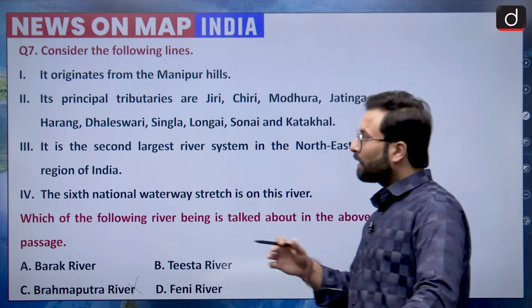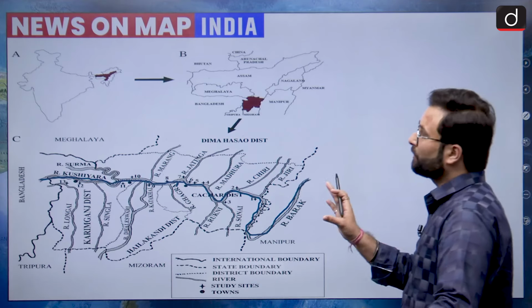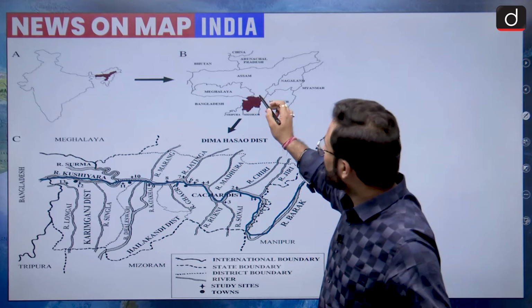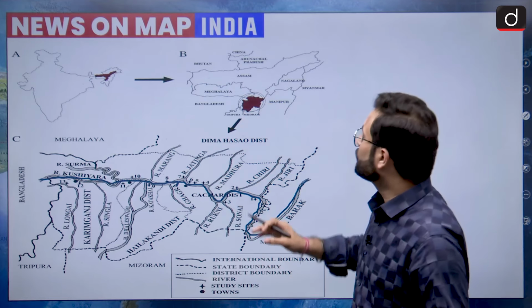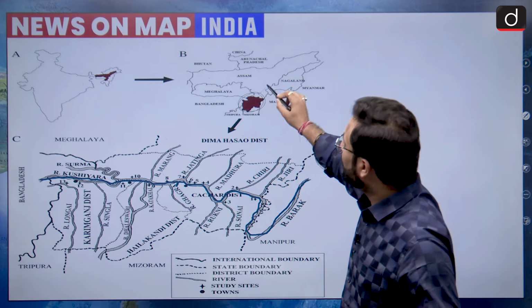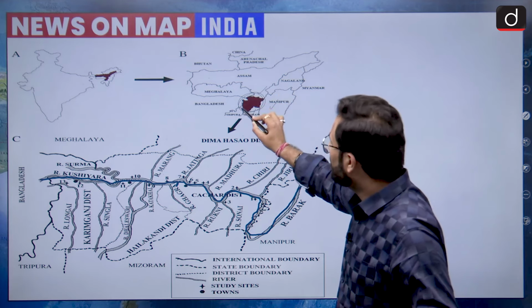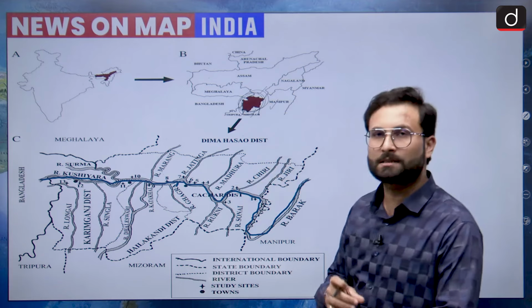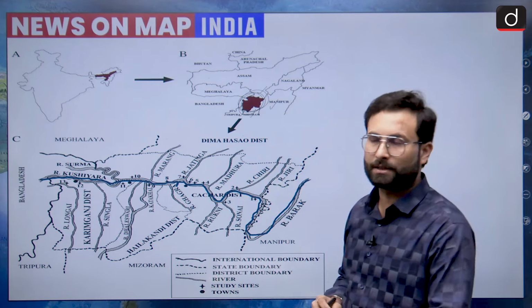Now coming to the other options, in this particular picture you can see the river basin of this particular river system. This is in the areas of Assam, some part of Mizoram, Tripura and Manipur, and ultimately it goes to Bangladesh.